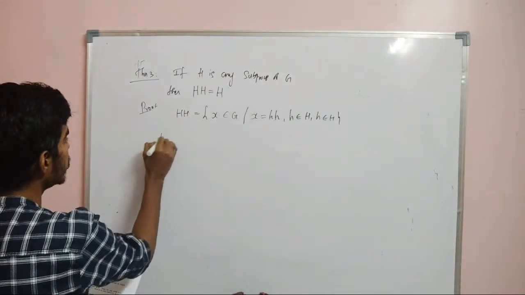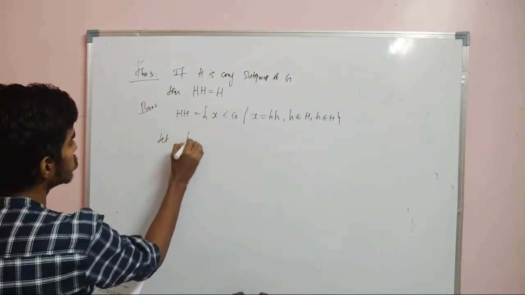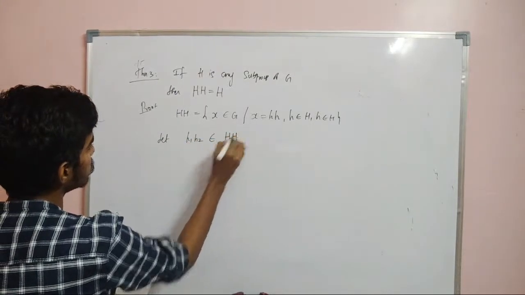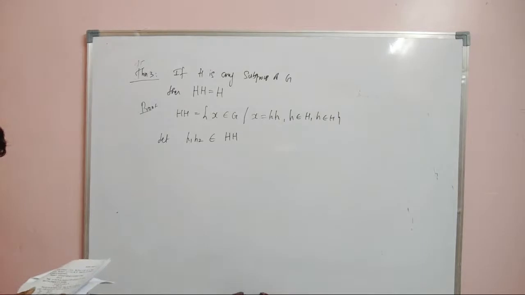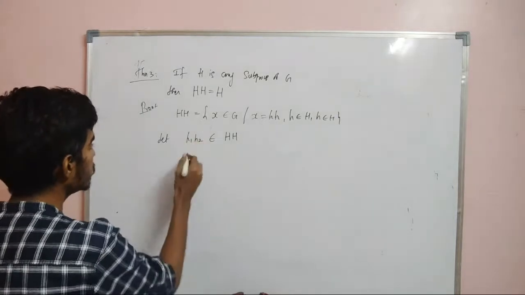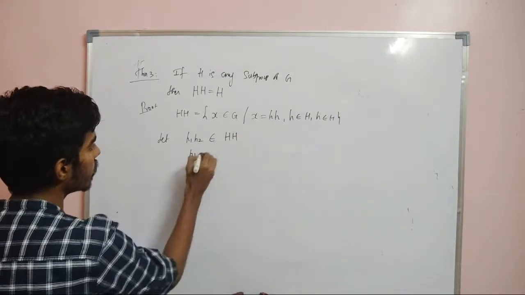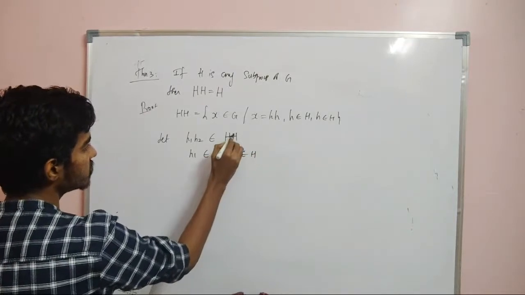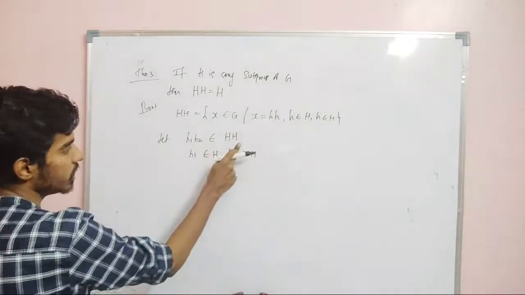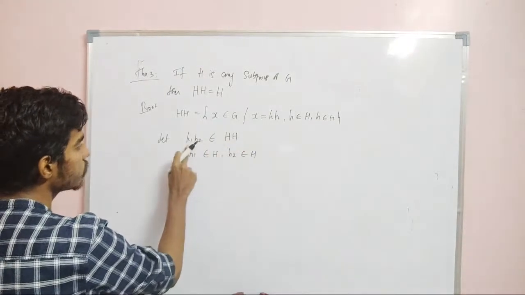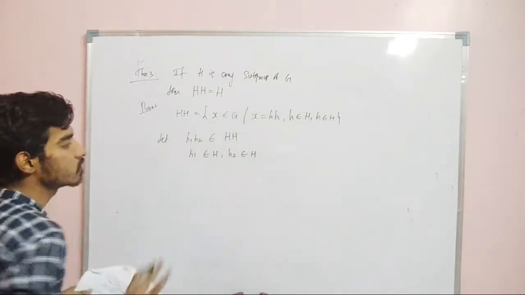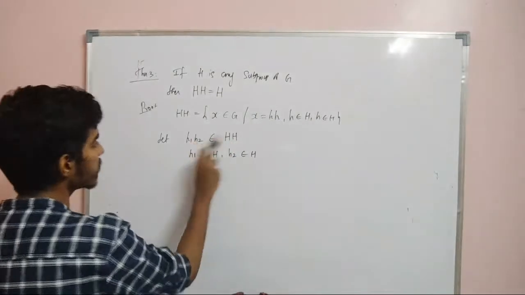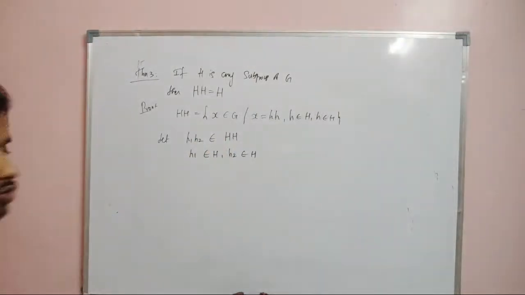Now I am taking one element from LHS, so let h1 h2 belong to capital HH, where h1 belongs to capital H and h2 belongs to capital H again. Suppose if I have HK, then first element will be in H, second element will be in K, but here we have both to be equal to H.